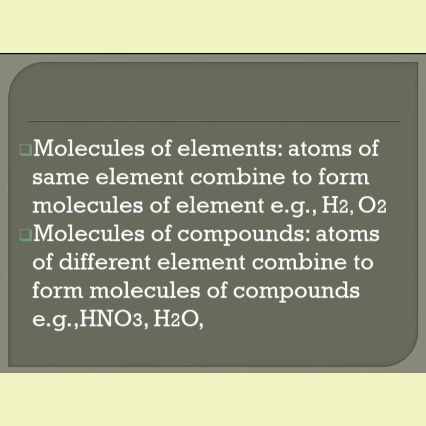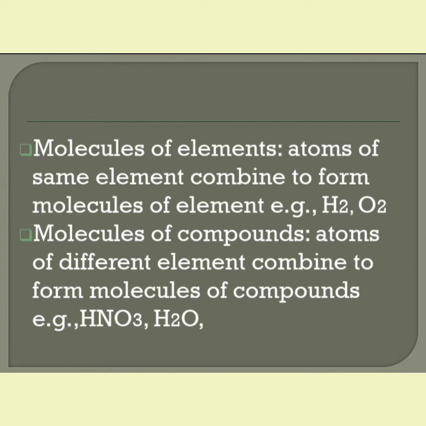So atoms of the same element. For example, hydrogen. Hydrogen has two atoms. So these hydrogen atoms combine together to form an element. We call hydrogen an element. We don't call it an atom because it is made up of two atoms. So this is represented as H2. That is said to be a molecule of an element. Atoms of the same element. H means only H, that is the same element. 2H. Right? So H is 2.